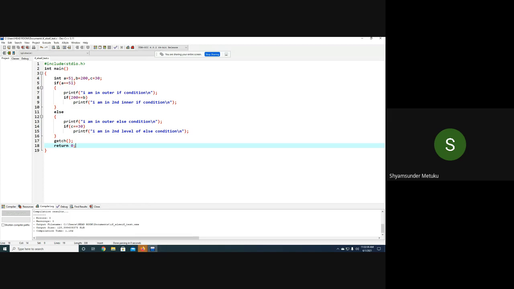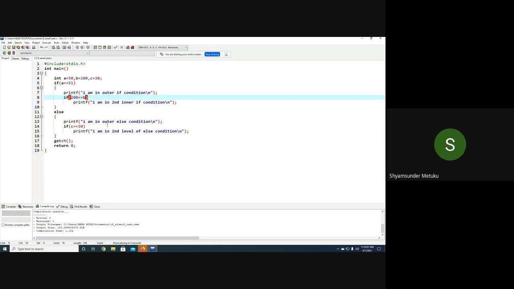Suppose I make it 50 here. What will be the output? Last two prints. Right? Even though b is equal to 200, this will never get compared. Agree or not? Yes, sir. Your control will not go to this particular statement. Even though b is equal to 200, it will not get executed.